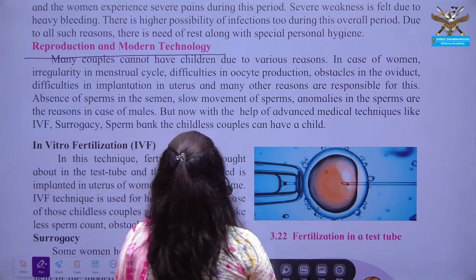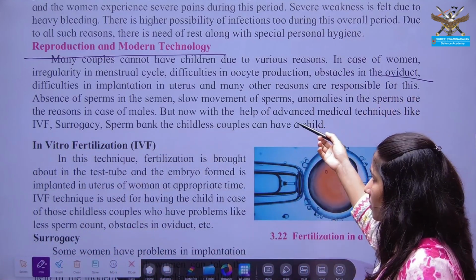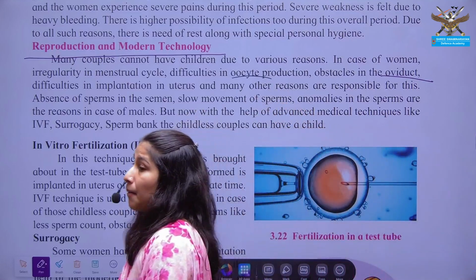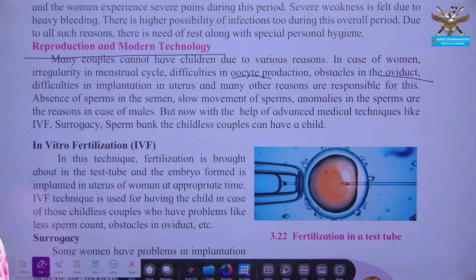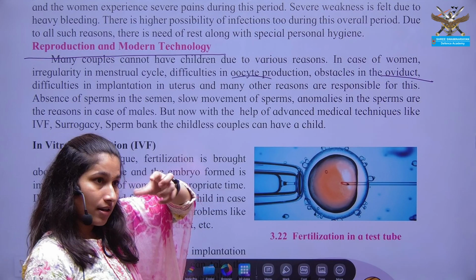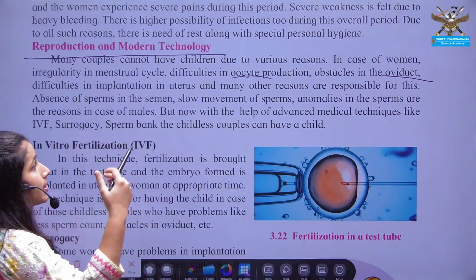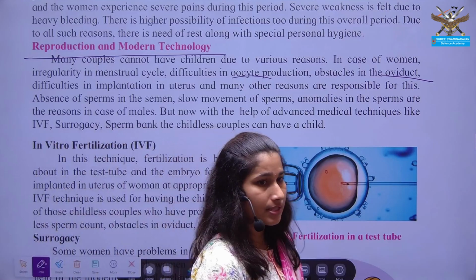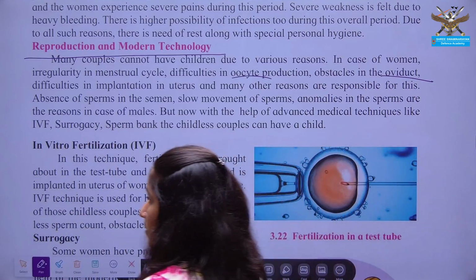various causes, such as problems in the oviduct or ovaries, or the egg is not developed properly, there is not an optimum amount of egg production, healthy egg production is not seen, there are aberrations in the oviduct, or the sperm count is less. In such couples facing these problems, natural pregnancy is not seen.